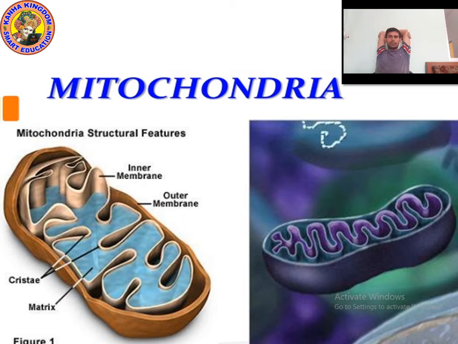In the inner membrane, you can see crystalline matrix. In the inner membrane, crystalline matrix is found, and you can see the outer membrane in brown color. The crystalline matrix I have shown in blue color, and you can see the shining inner membrane.